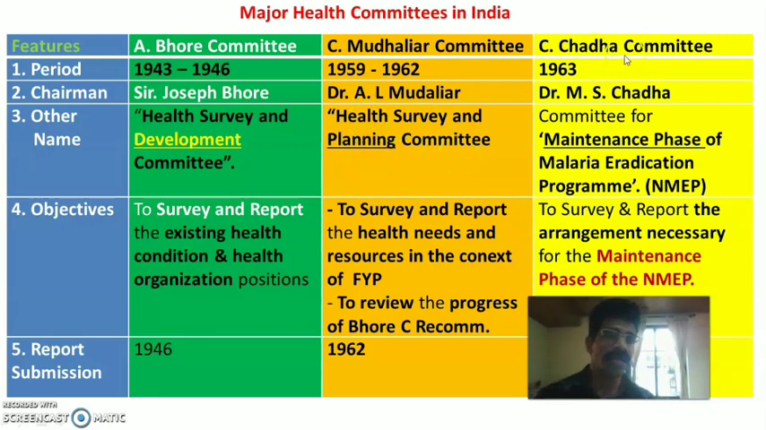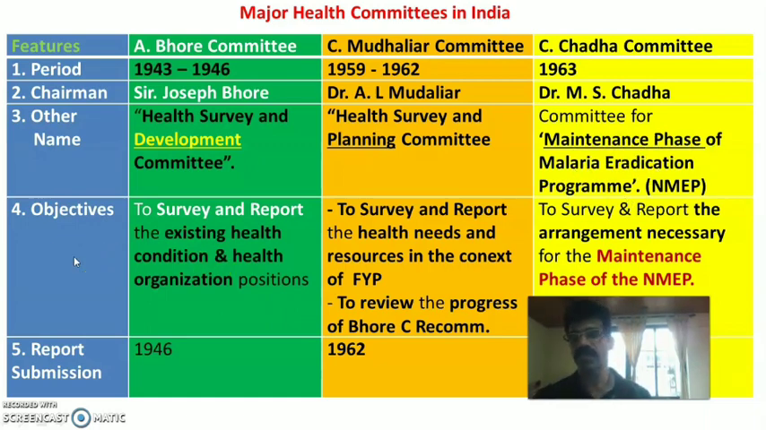Then next is the Chadha Committee. The Chadha Committee was introduced with a specific objective. Because of that, the committee is known as the Committee for Maintenance Phase of Malaria Eradication Program. The Chadha Committee was appointed in 1963 with objectives related to malaria. So you can remember the Chadha Committee is related to malaria. The committee is otherwise known as the Committee for Maintenance Phase of Malaria Eradication Program.